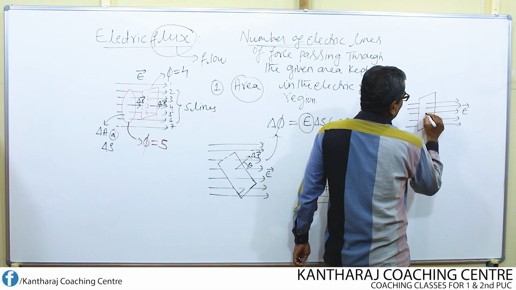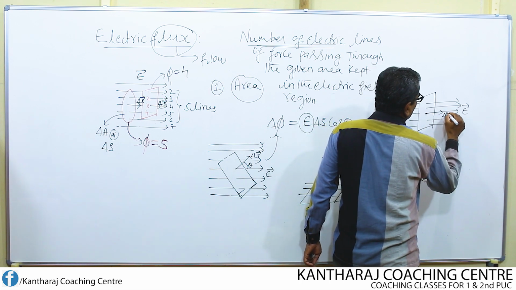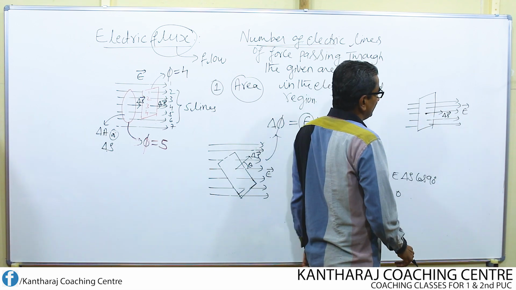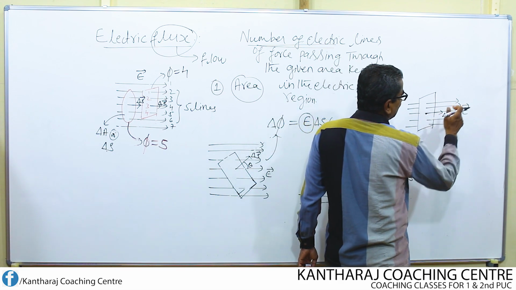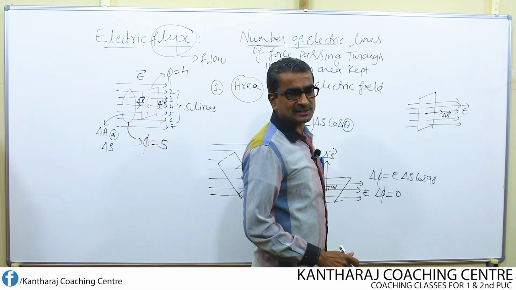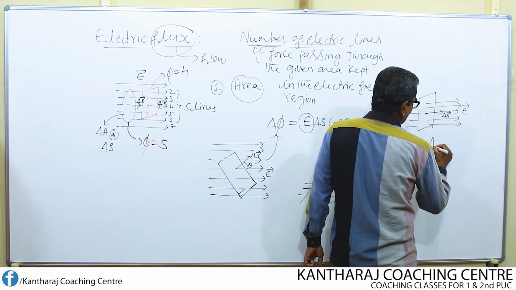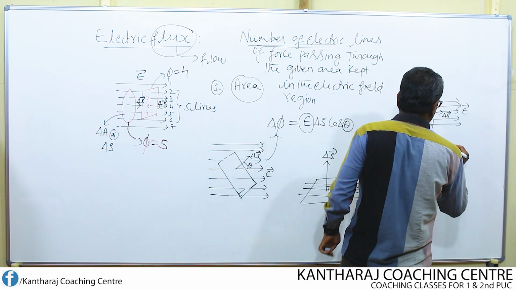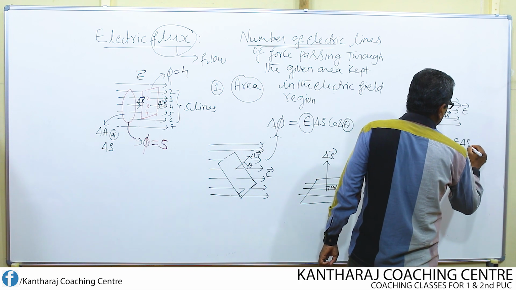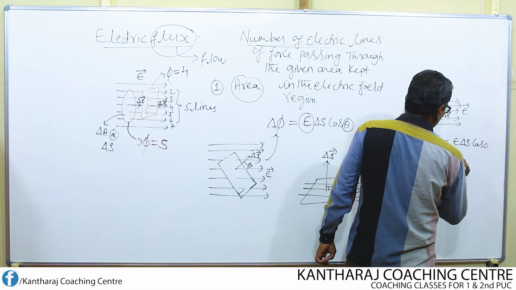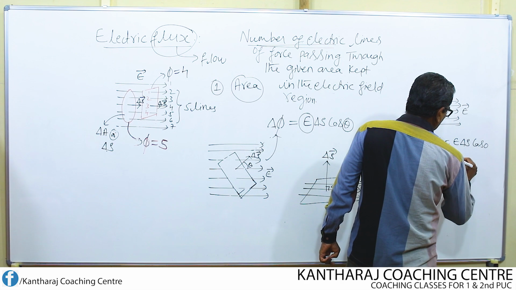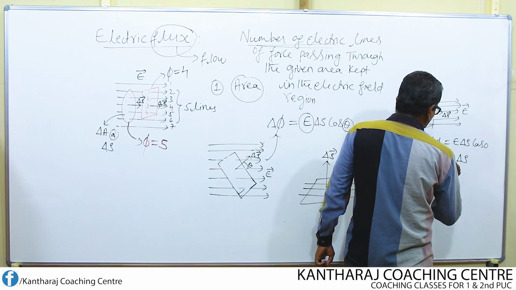Then the area vector, this is how the direction of the area vector will be. Then in this case, delta S and E are found to be parallel to each other. Then what happens now? The flux through this area, according to this equation, is given by delta phi equal to E into delta S into cos 0, which will be equal to E into delta S. This is the flux through this area.